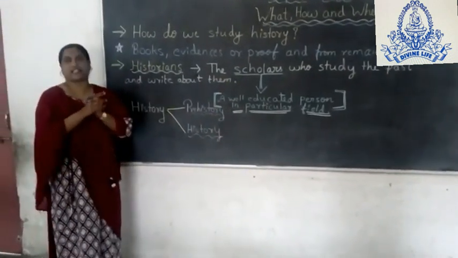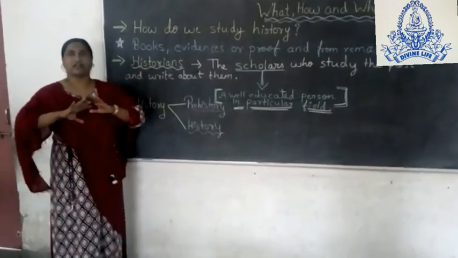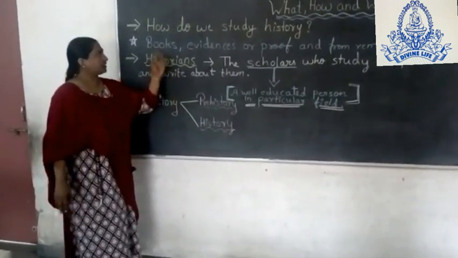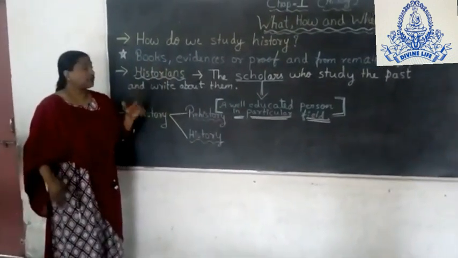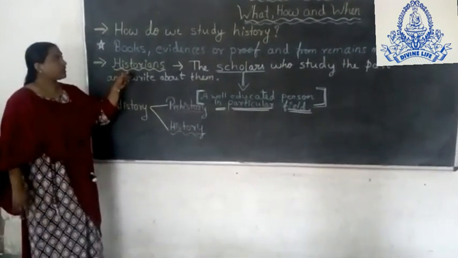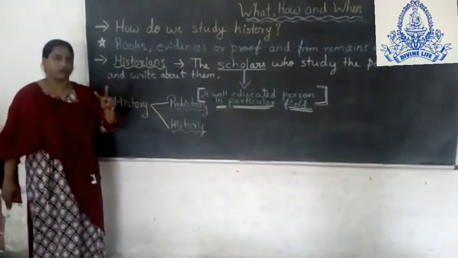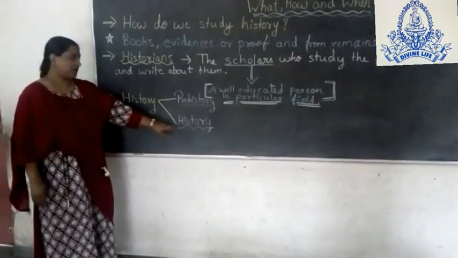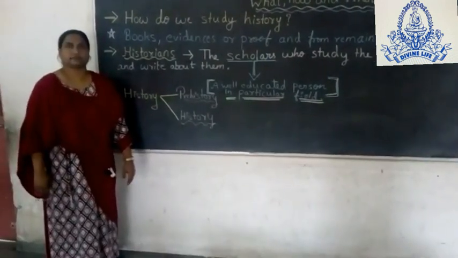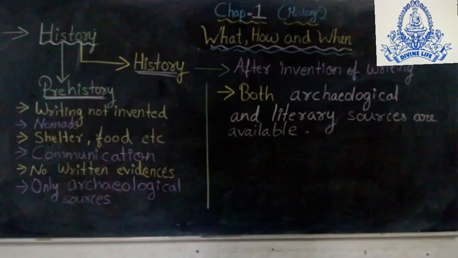A well-educated person in a particular field means a person having full knowledge about history, or we can say the past. Now, for better understanding, the historians divided history into two forms, that is prehistory and history. Already we understood that historians are the scholars who study the past and write about history. So here, for better understanding, historians have divided history into two parts, prehistory and history.